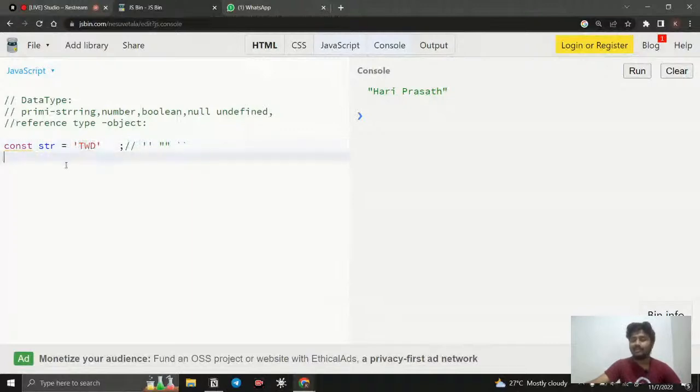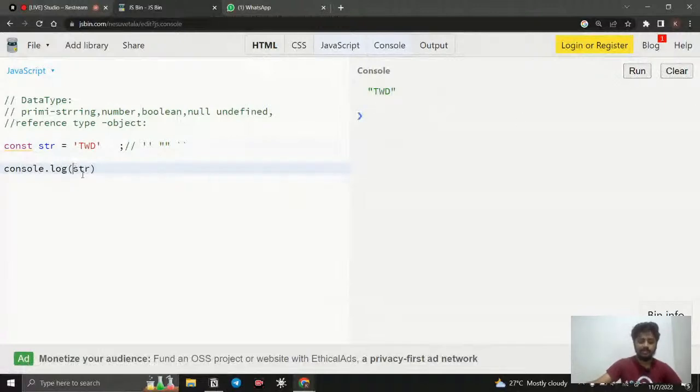How can I check whether it is a string or not? We have another method to check what the data is, and that is the typeof method. If I simply say console.log and pass str, and run it, we will get the string value that is inside.